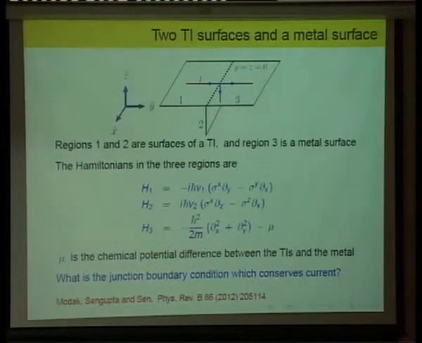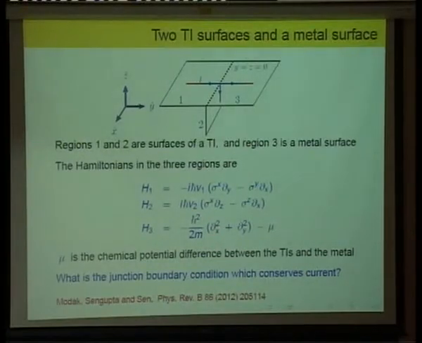Okay, so it immediately raises an interesting mathematical question, which is what is the boundary condition that the electrons have to satisfy on this line, because you have Dirac Hamiltonians on two of them and a Schrodinger Hamiltonian on the third, and they look completely different. It's first order space derivative on two surfaces, and second order on the third surface.